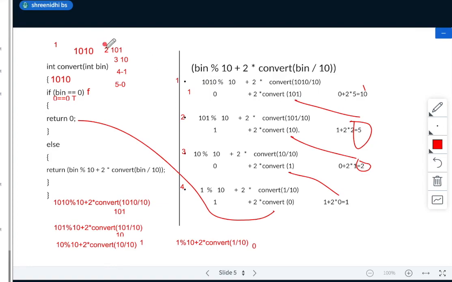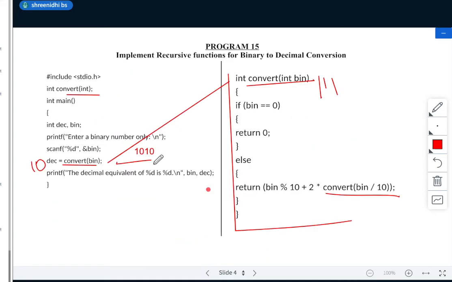That's your second time. See here, the second time when I call, 0 plus 2 into 5 will be 10. Where does this 10 go? Who has called this 101? It's been called by the main function. So when this is called by the main function, this 10 will go to the main function in your previous slide. So this function returns me 10 here, and it will print the value 10 here. Understood?